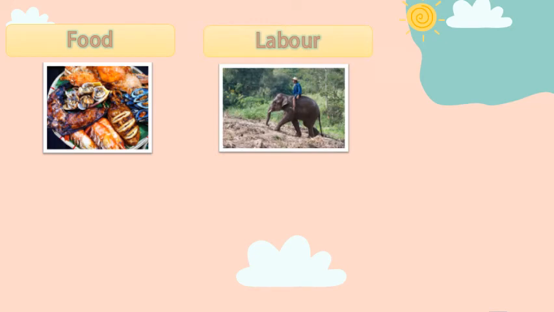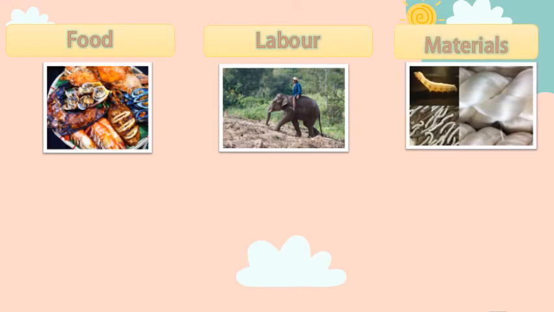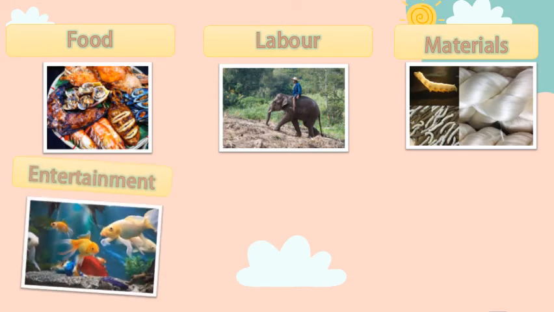These are the benefits of animals. We have food. Animals provide food. Animals provide labor, especially when working on a farm. Animals provide materials in making clothes, bags, and shoes. Entertainment.